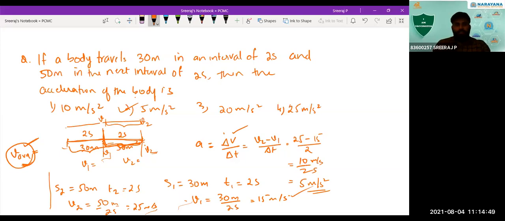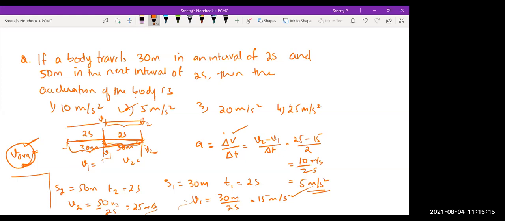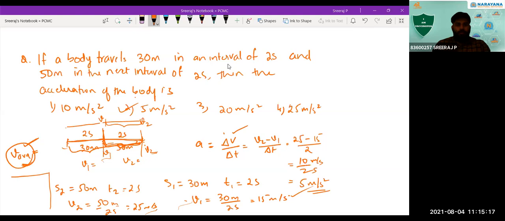And actually, second thing, the 2-second time interval is the same only. Then again, finding the average velocity, there is some complication in that. All the time you may not be getting the right answer. You can just check it, and come back to me after checking whether you are getting it or not. Okay, sir. All right, so that is one question that we have done.